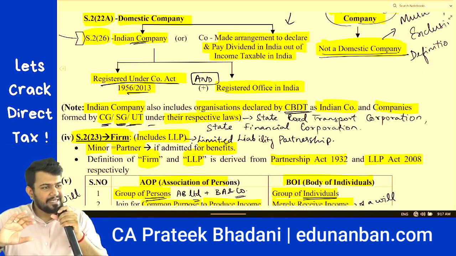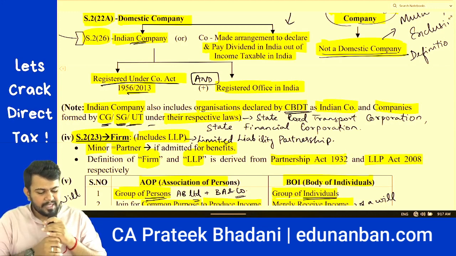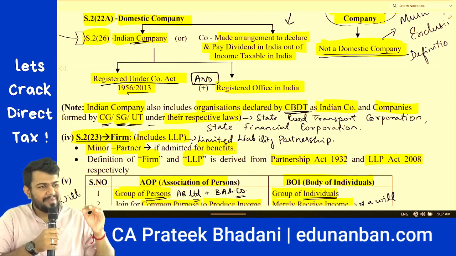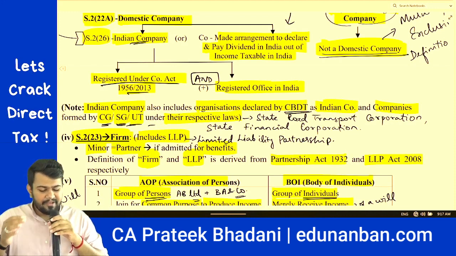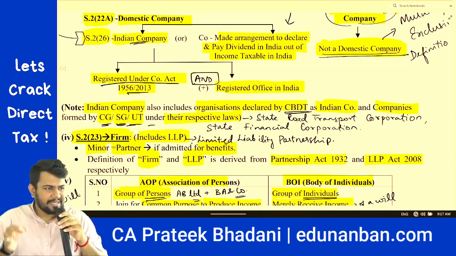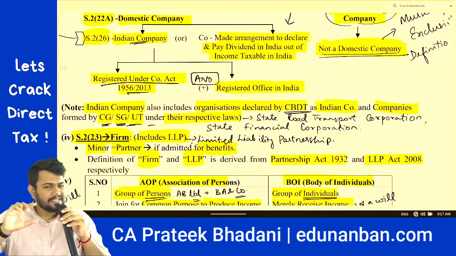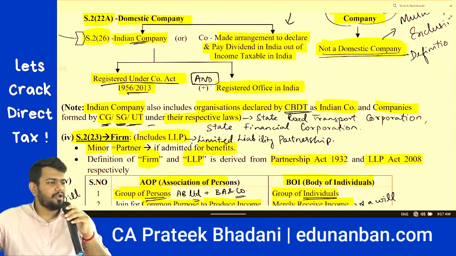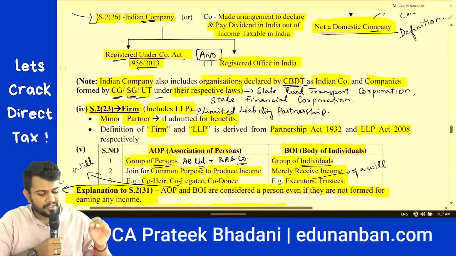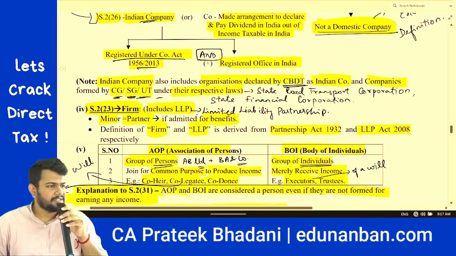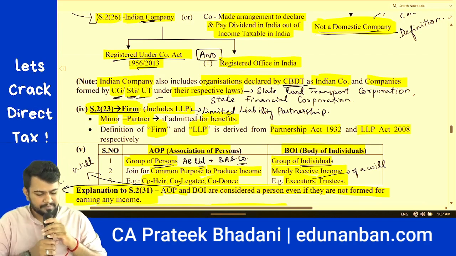Apart from this, Indian company also includes an organization that is declared by CBDT as an Indian company. Other than that, if the central government or state government or union territory is forming any company under their laws, those will also be called companies. And I told you, State Road Transport Corporation and State Financial Corporation are also companies.